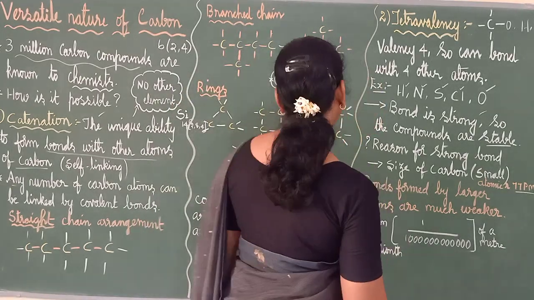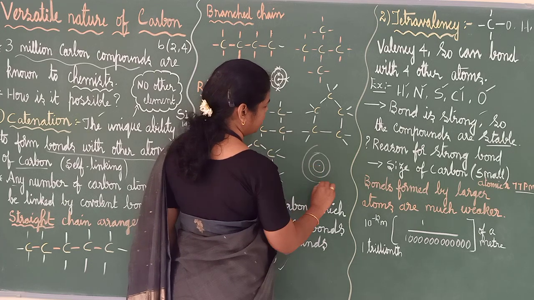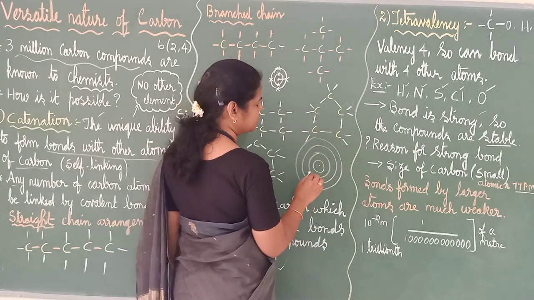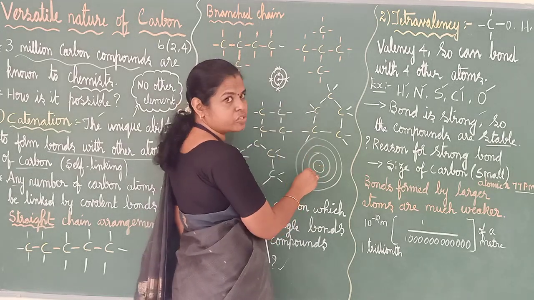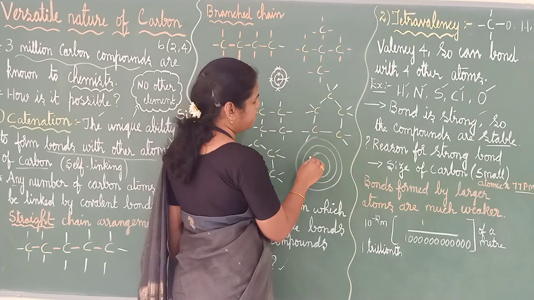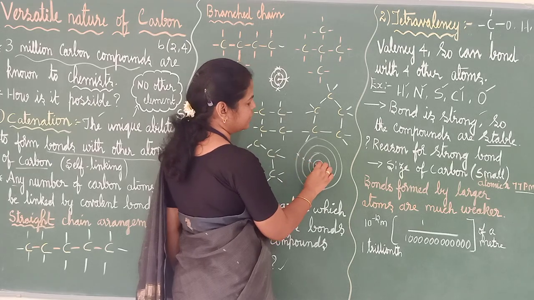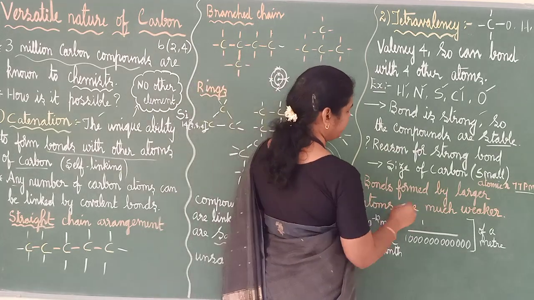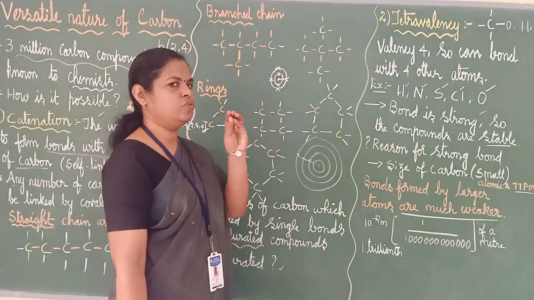And the bond formed by larger atoms: carbon is a small atom. If the atom is large, I am not talking about carbon, any other atom, will the bond be strong? Compare the two: this one will be strong because it is small. Here the force of attraction will be less and the radius will be more. So the bond formed by larger atoms is much weaker compared with that of small ones.